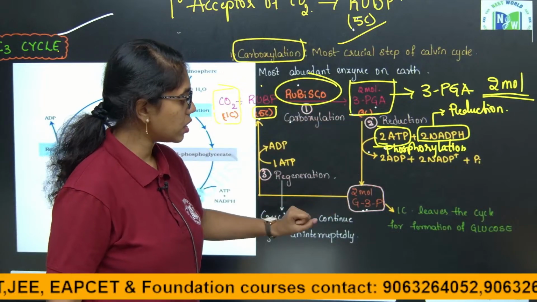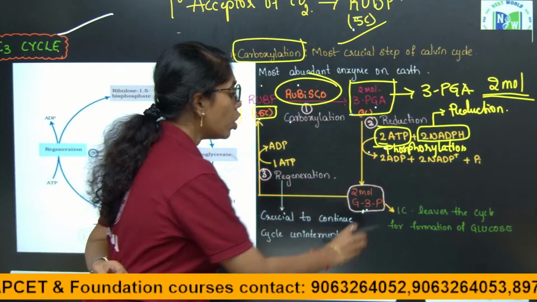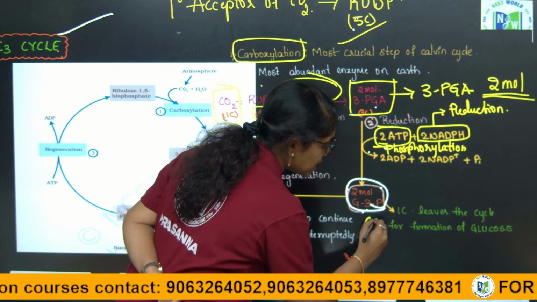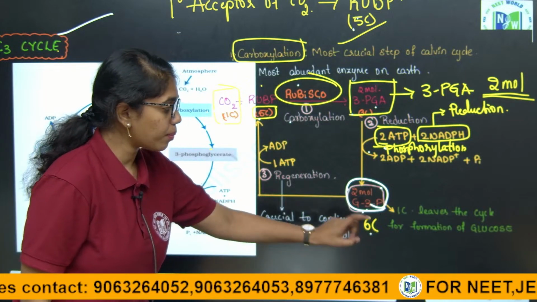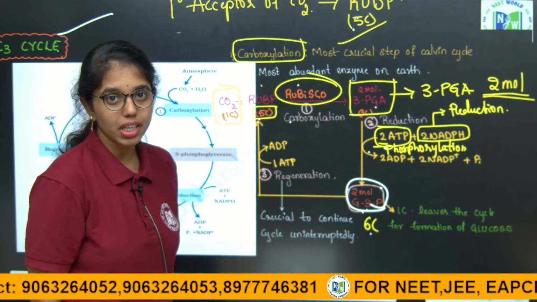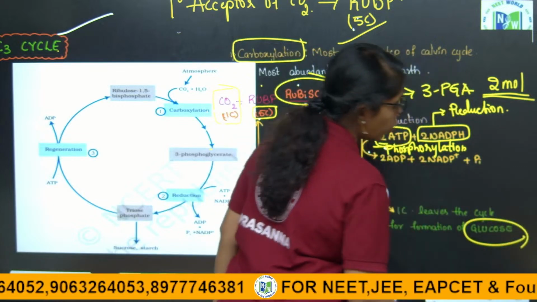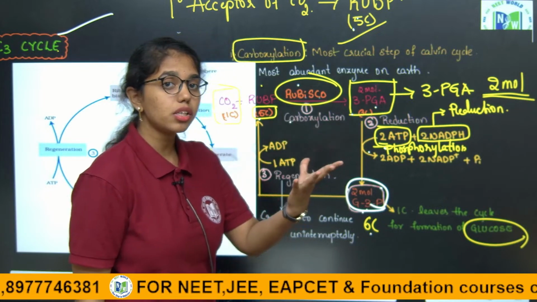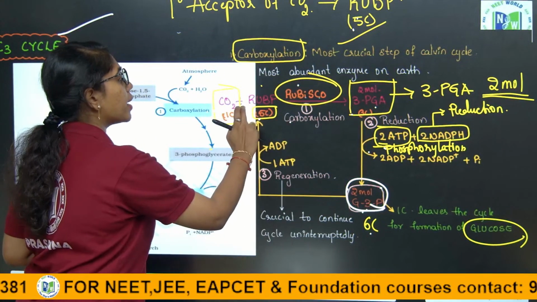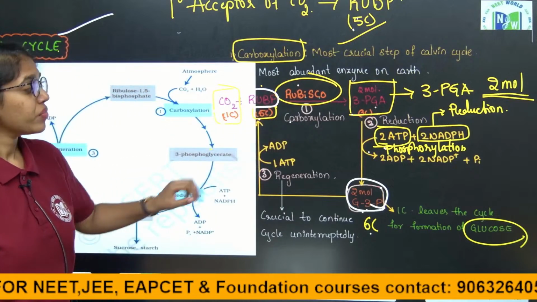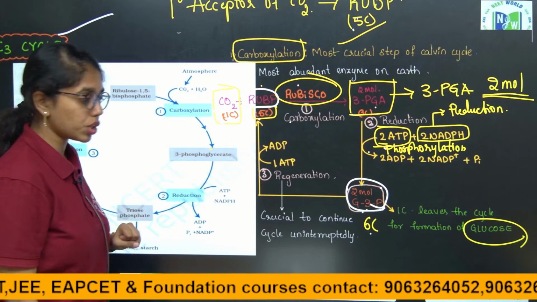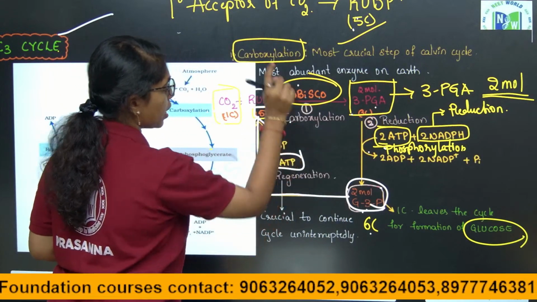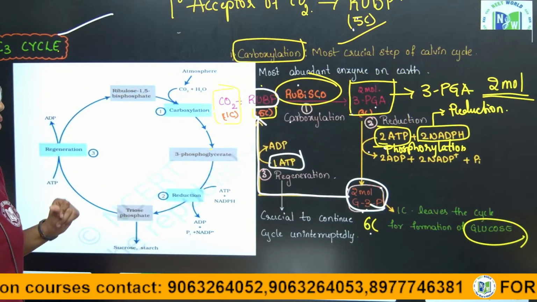So, after successive steps 2 molecules of G3P are formed. 2 molecules of G3P means 2 molecules of 3 carbon compound, in total 6 carbon, right. From this 6 carbon, 1 carbon will always escape the cycle for the formation of glucose. The remaining 5 carbons are regenerated back as RuBP. This final step is called regeneration. For regenerating 1 RuBP, 1 ATP is required.